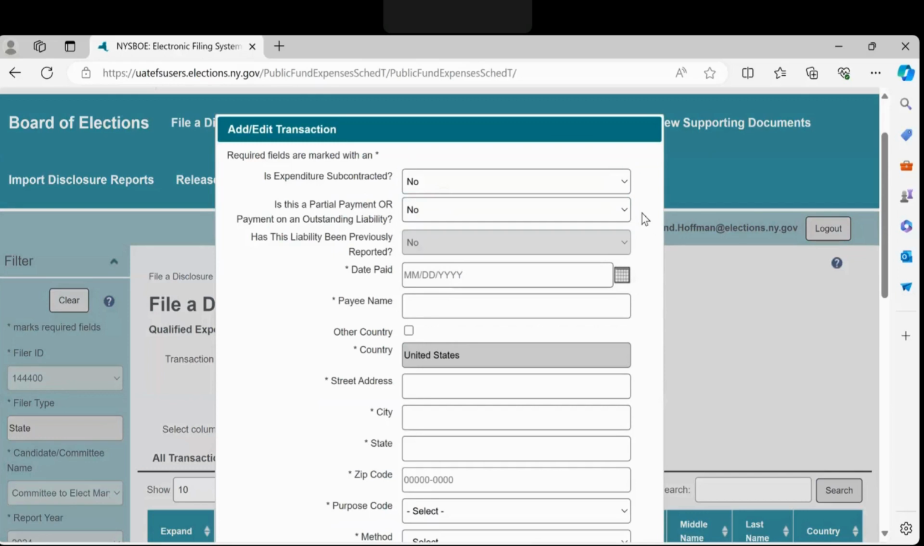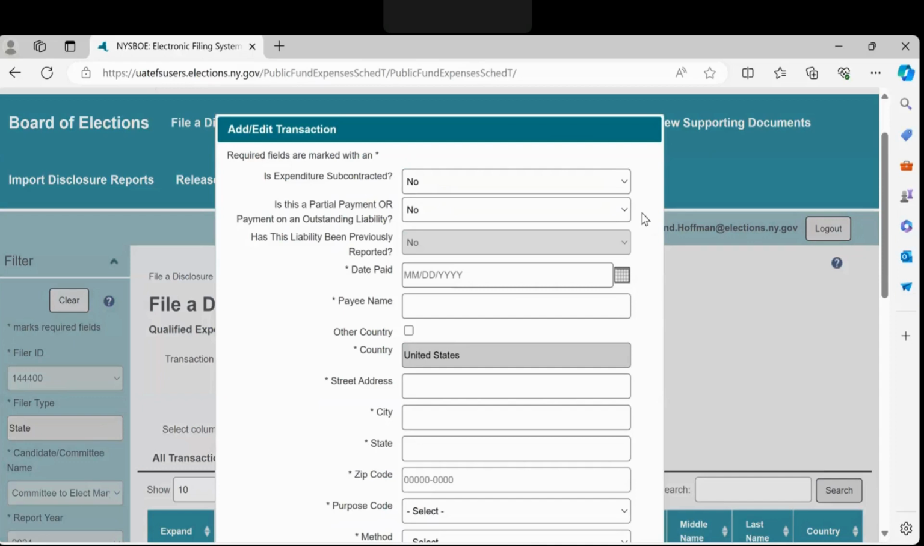The next question is, has this liability been previously reported? Select yes from the drop-down menu to answer this question if the committee has previously reported an amount as an outstanding liability. The committee will then select which outstanding liability this expenditure is paying down from a list. This question is grayed out if the committee has no current outstanding liabilities. Select no from the drop-down menu if this is not applicable.